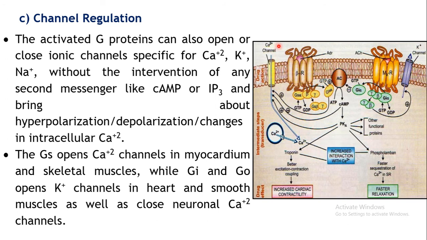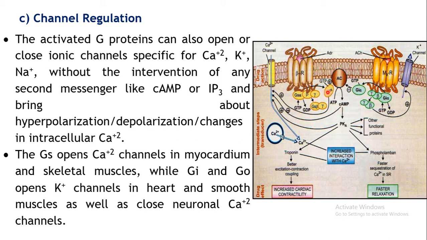So there will be a change in potential. Hyperpolarization or depolarization may take place, or maybe changes in the concentrations of the calcium ions intracellularly. These may be produced by the G proteins directly, as we can see over here. Gs can activate or open the calcium ion channels, right? So it is directly acting, it is not releasing any kind of transmitter or second messenger over here. So it can directly act on the ion channels, or it may act through the second messenger.